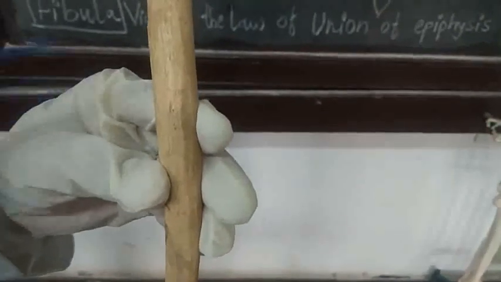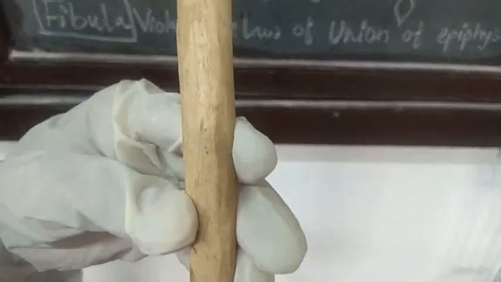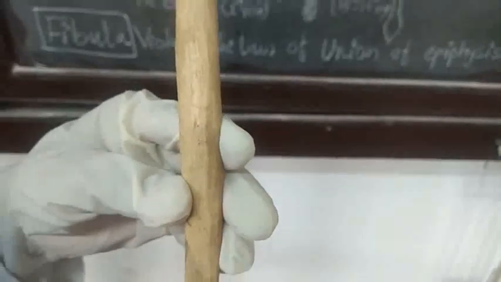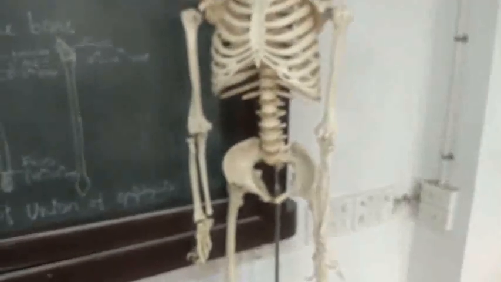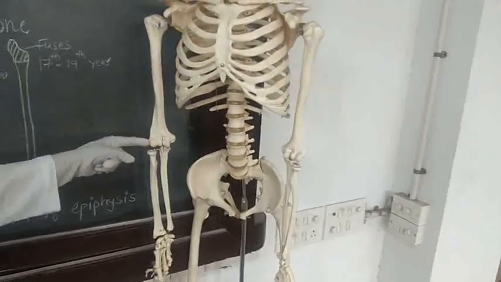So, for remembering the direction of the nutrient foramen, there is one dictum, that is what? To the elbow I go and from the knee I flee. So, we will see this direction of the nutrient foramen in this skeleton. You can see this is the elbow joint.